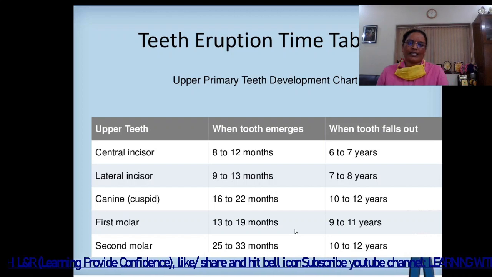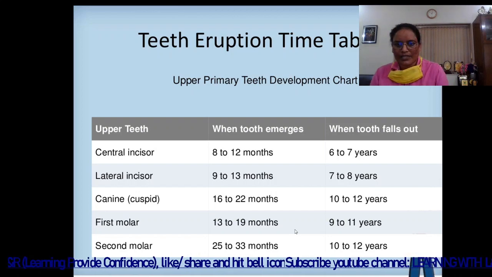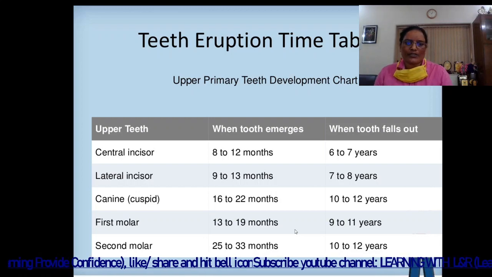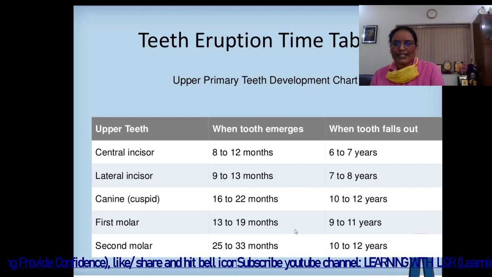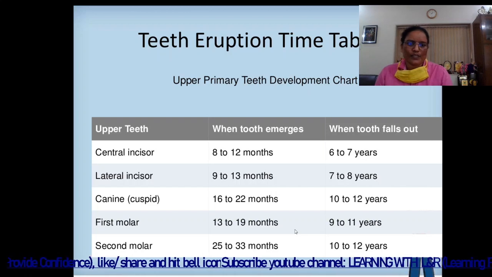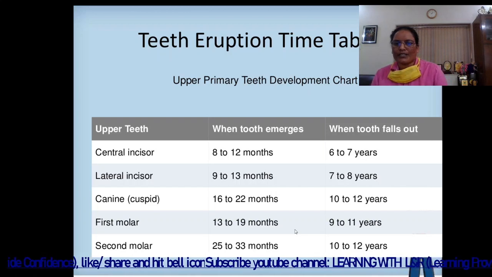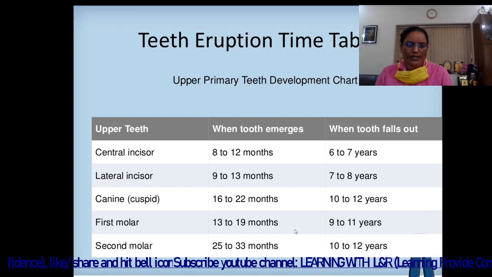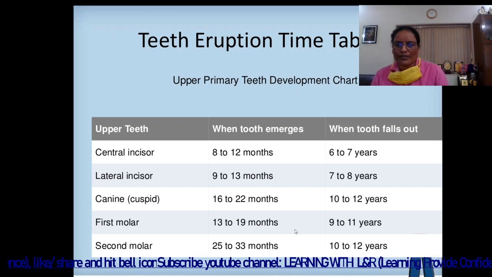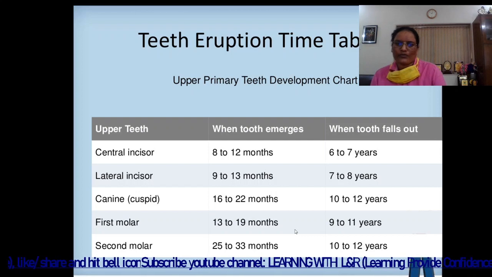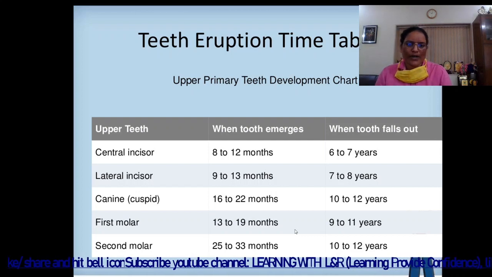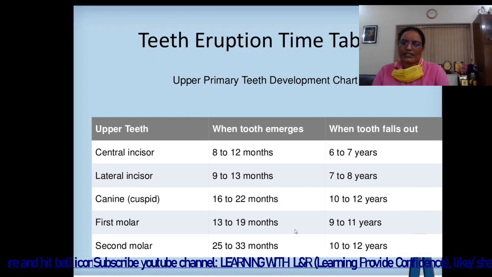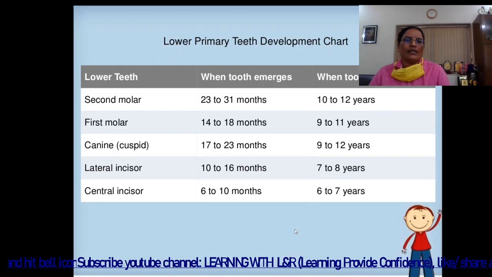Central incisor 8 to 12 months it can emerge, 6 to 7 years can fall. Lateral incisor 9 to 13 months emerge, 7 to 8 years fall. Canine cuspid 16 to 22 months emerge, 10 to 12 years fall. First molar 13 to 19 months emerge and 9 to 11 years fall. Second molar 25 to 33 months emerge and 10 to 12 years it can fall. Next is lower